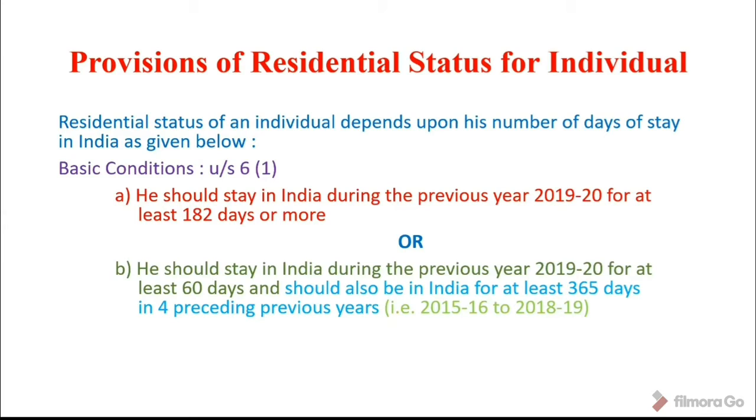It means that an individual should stay in India in the previous year at least 60 days, as well as he should also be in India for at least 365 days in the 4 preceding previous years, that is 2015-16 to 2018-19. Year 2019-20 is the previous year.